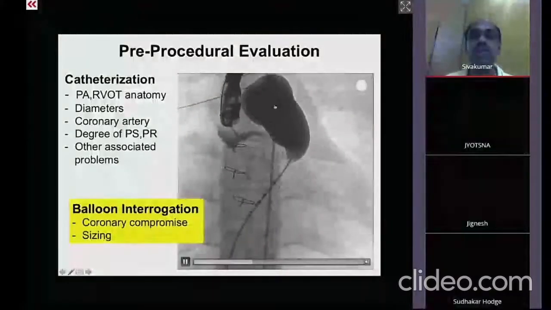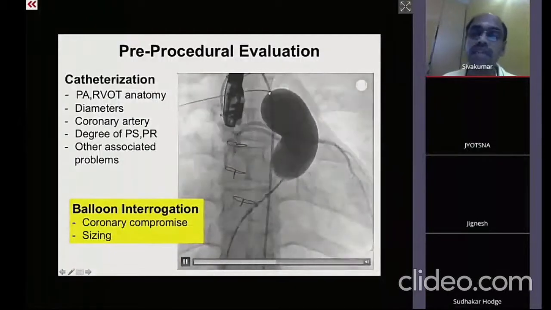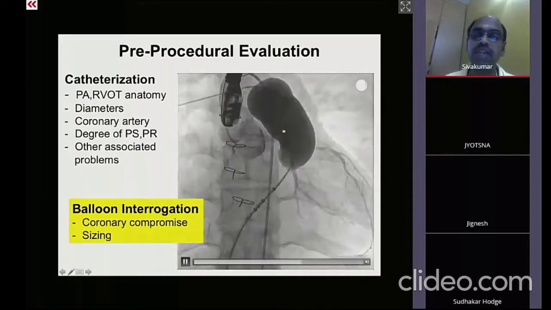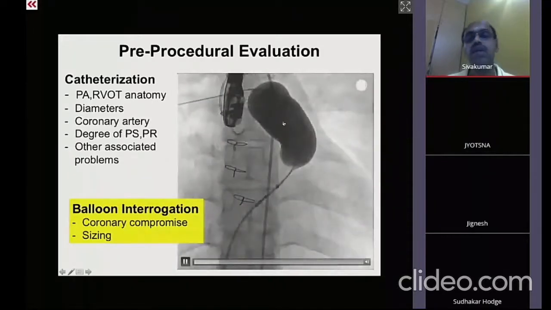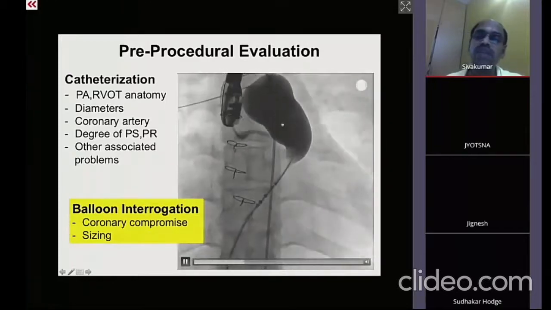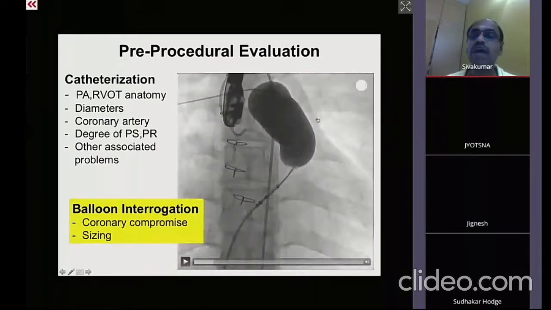The next one will be a balloon occlusion. So this is a compliant sizing balloon that is inflated. And again, you have to do the coronary angiogram to find that it is not getting compressed. The sizing balloon will very often jump out because of the severe pulmonary regurgitation. You sometimes may have to freeze the frame where you have got the waist and then take the measurements.